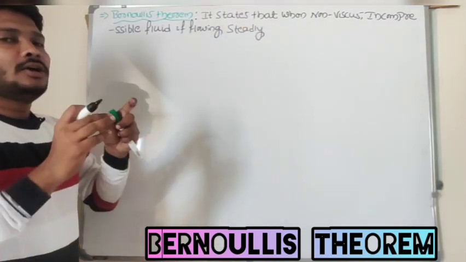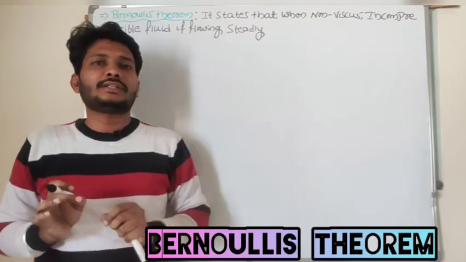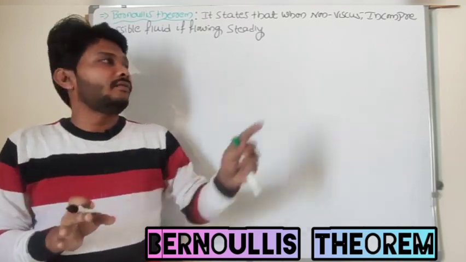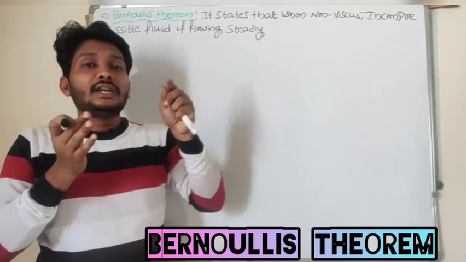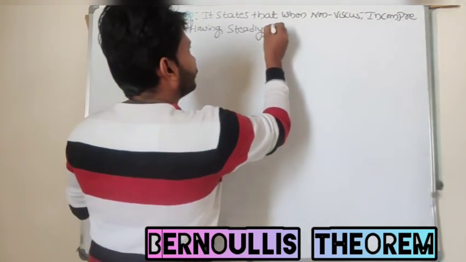So look at here, I will consider that the fluid does not have any kind of viscous force. Viscous force means the force between the layers of the liquid. So a non-viscous and incompressible fluid is flowing steadily, then